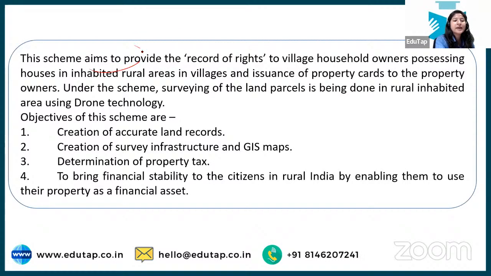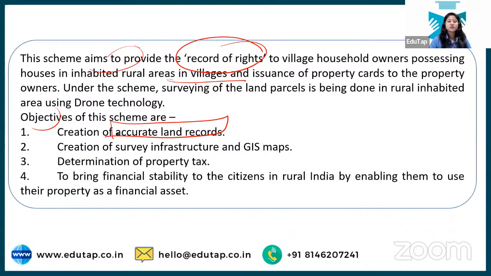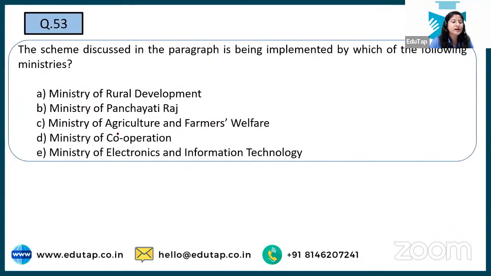Then the scheme aims to provide a record of rights. So, record of rights, and just below it, villages we are talking about. And if you look at the objectives, creation of accurate land records. So this is what the catch is here. Which scheme is this? Yes, this particular scheme is the Swamitva scheme, as Nilesh correctly said.